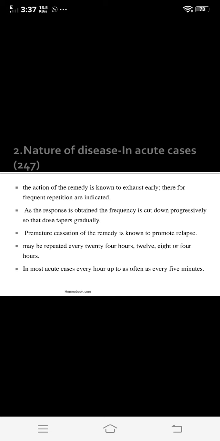So it may be repeated every 24 hours, 12, 8 or 4 hours also. That is, in acute cases you can repeat the medicine at short intervals, it can be every 24 hours, 12 hours, 8 hours, 4 hours, 2 hours, and so on.